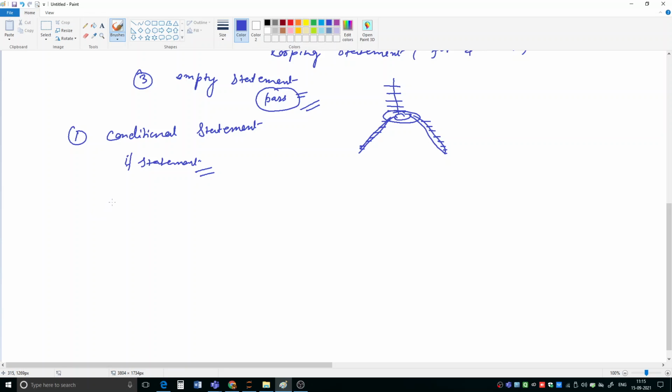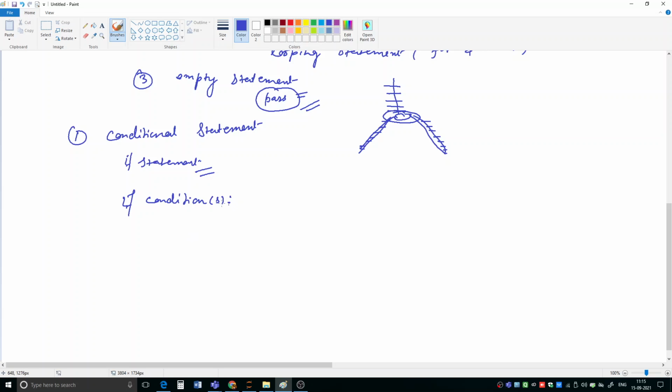Simple if statement. You can write like this: if, and here you have to write a condition. There can be one condition or more than one condition. Then here you have to give this colon.